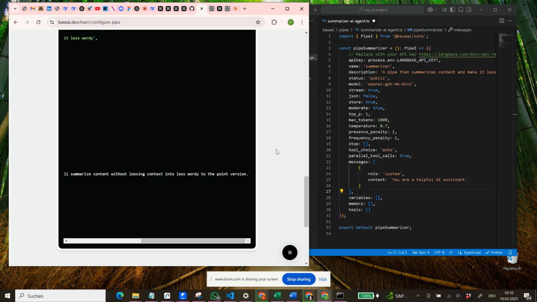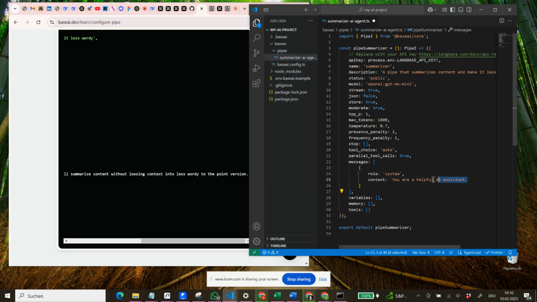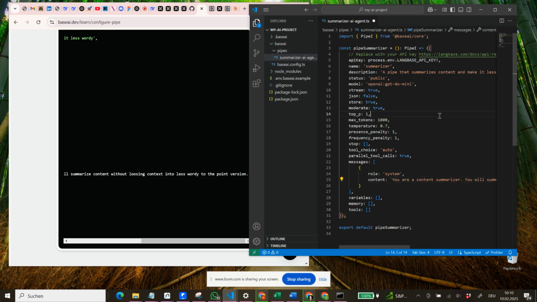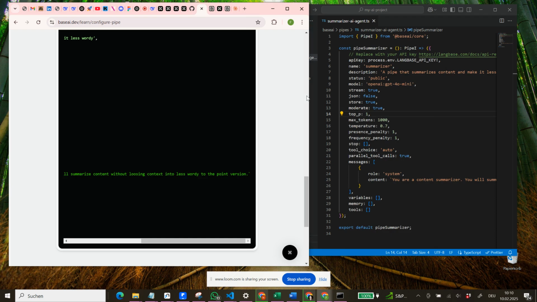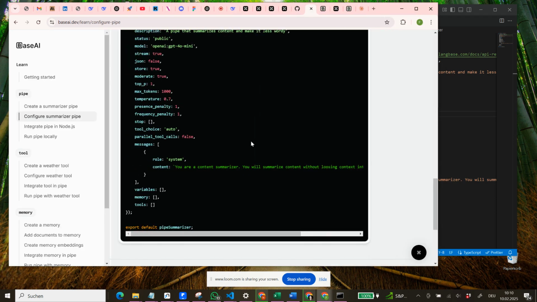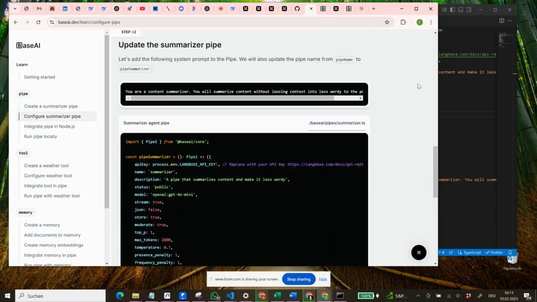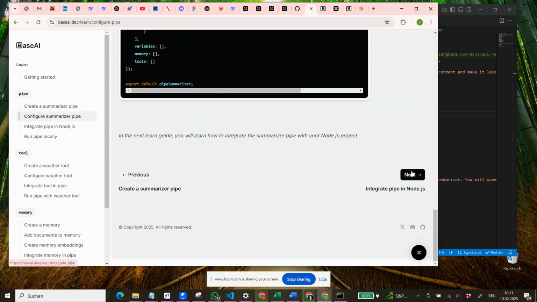So we copy paste this one here. And as we said before, it makes sense to change this to something more specific without losing context into a less wordy, to the point version. Okay, so now we are done. Let's go back into here and figure out what's the next step. So we already figured this one out. We updated our summarizer. We go to next.